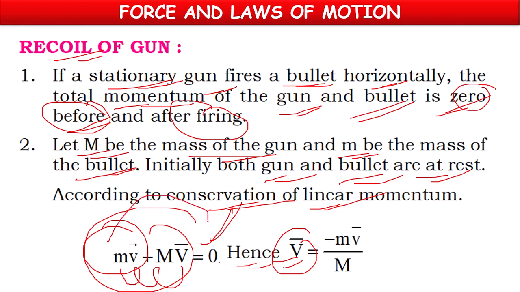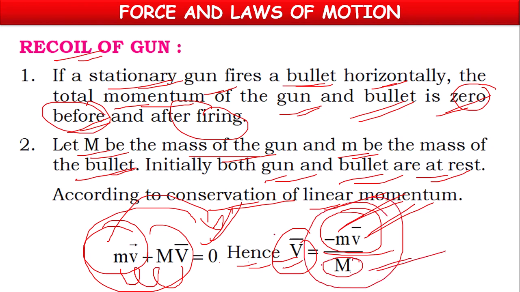So if you want to find V, the velocity of the gun, how can we find it? This m v will come to the right-hand side and become minus small m, small v, where small m stands for mass of the bullet and small v for velocity of the bullet, divided by capital M, which stands for mass of the gun. So by this formula, we can find the recoil velocity of the gun, meaning the backward velocity of the gun.